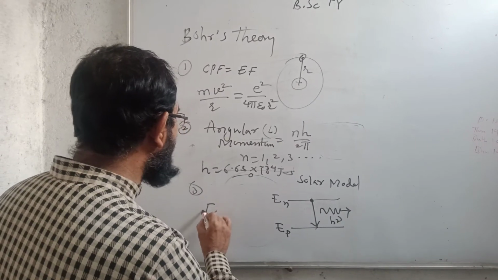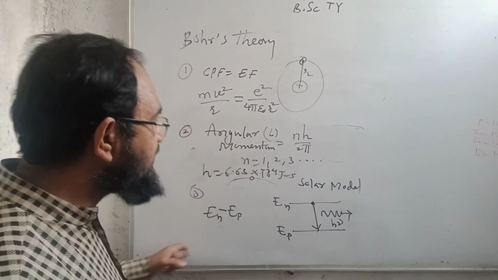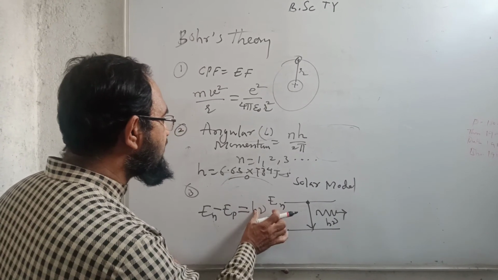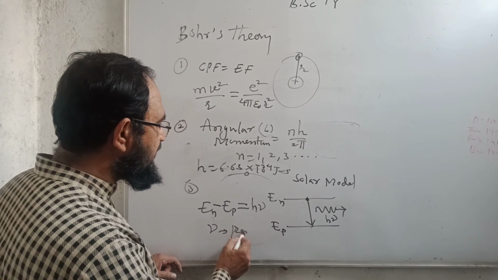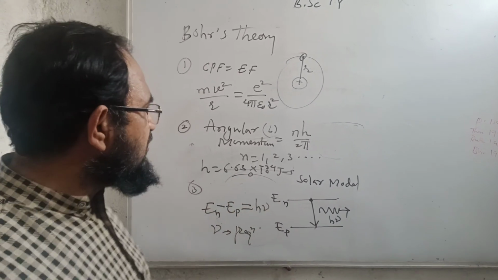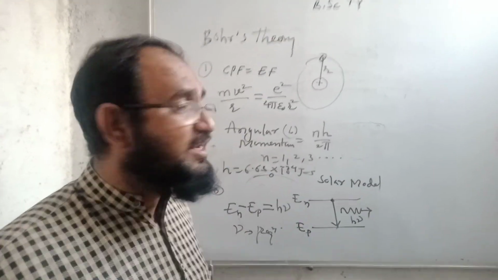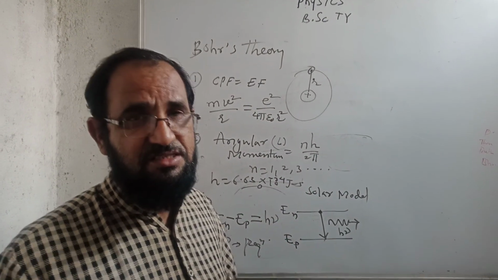So En minus Ep is equal to h nu, where h is Planck's constant and nu is the frequency of the waves. These are the postulates, and they give a satisfactory explanation of why the electrons revolve around the nucleus. Thank you.